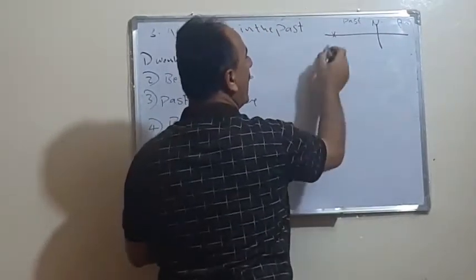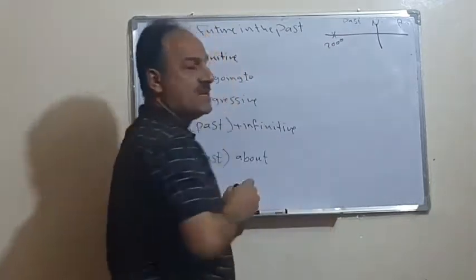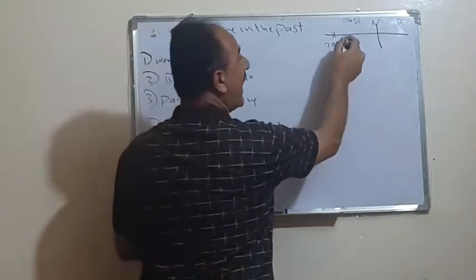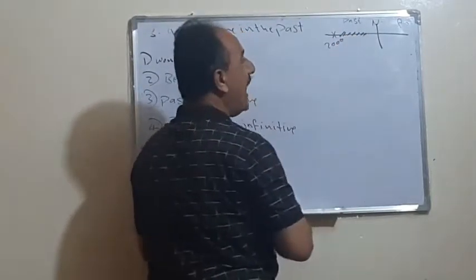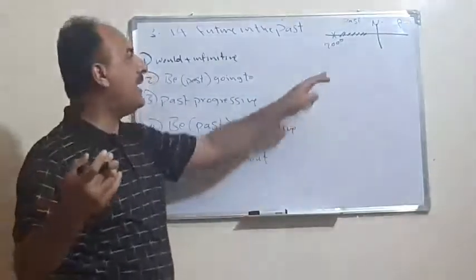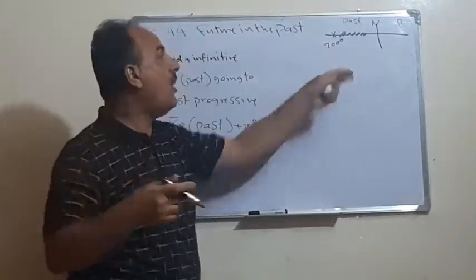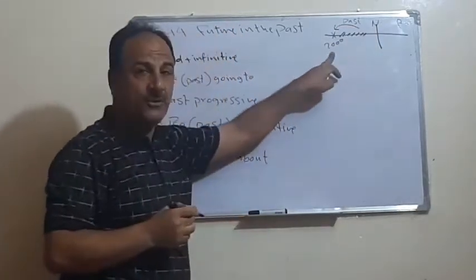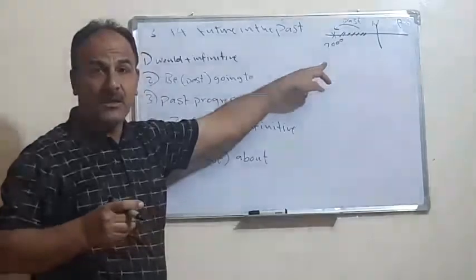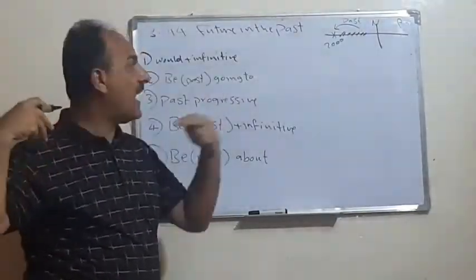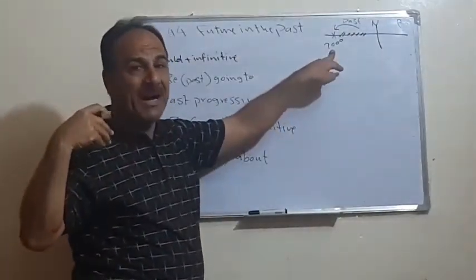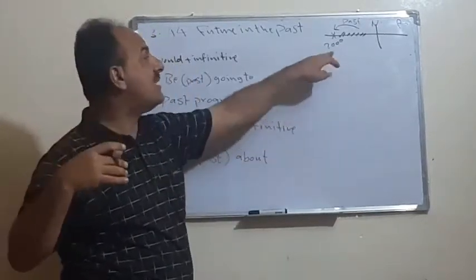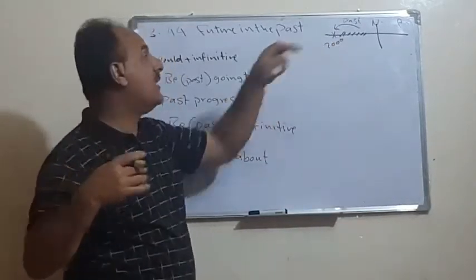Suppose now we are in the year 2000s, or we are talking about the year 2000. So what comes after this? I mean, it's 2001, 2002, 2003, 4, etc. All this period is considered as a future to what? To 2000s. So just imagine, please, what we have in 2000s in the past. But what comes after 2000s or in relation to 2000s is considered the future. Future only to the 2000s.